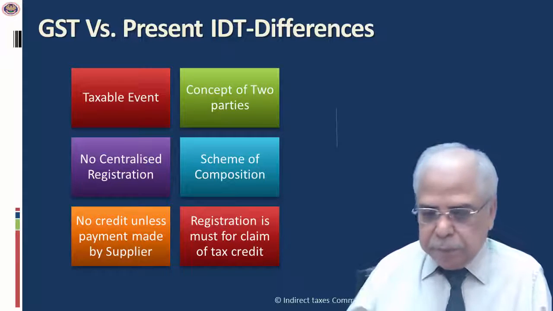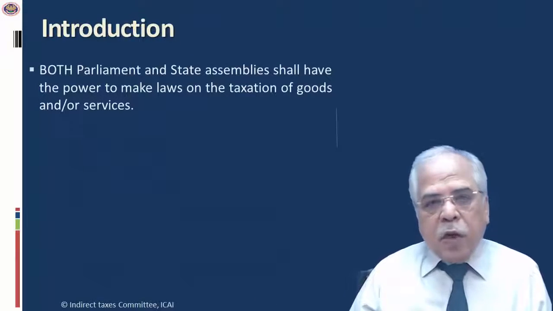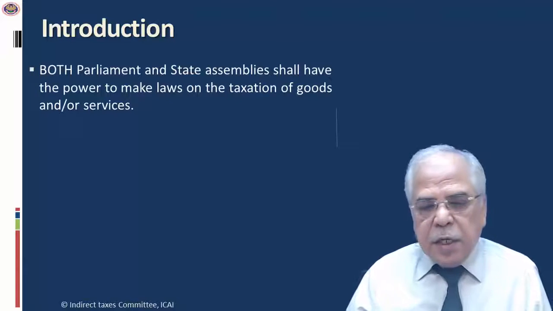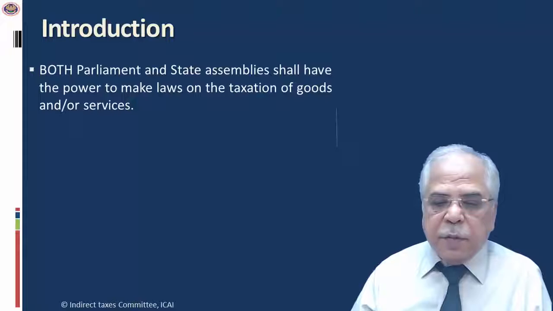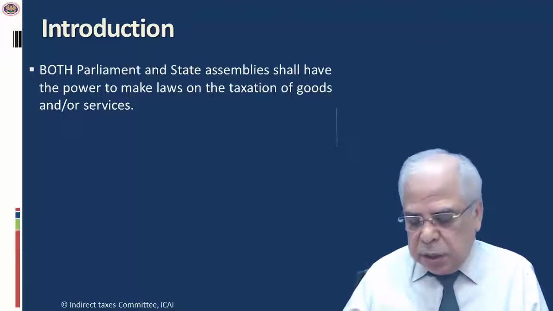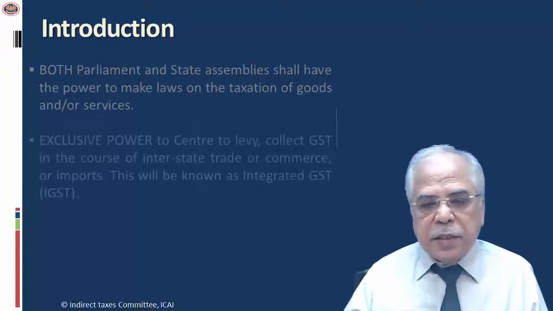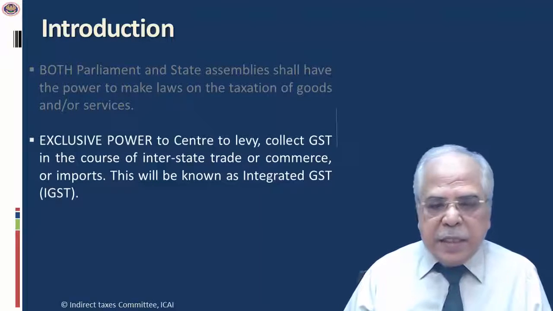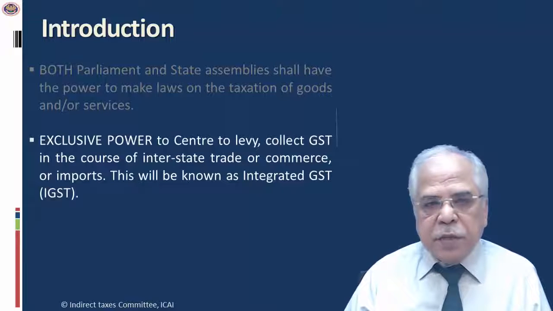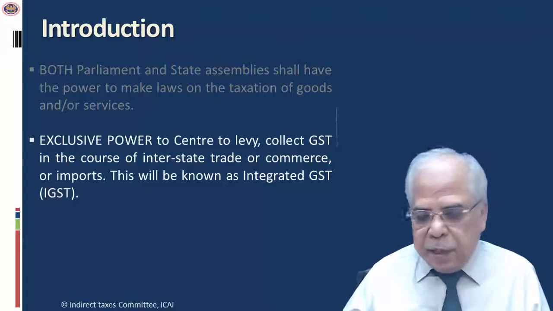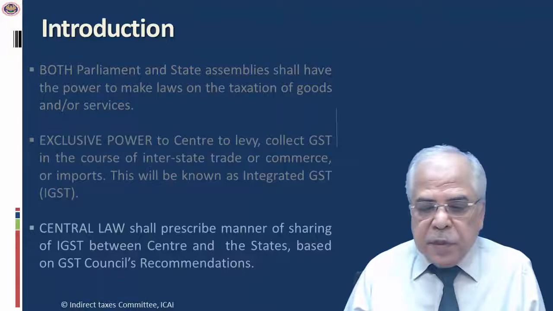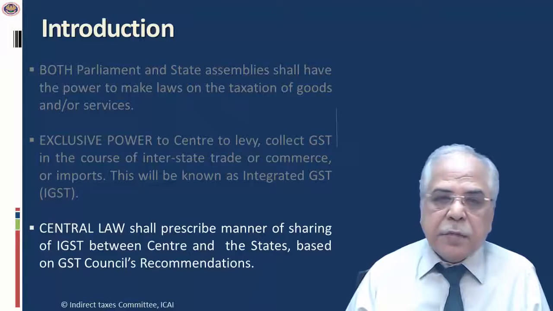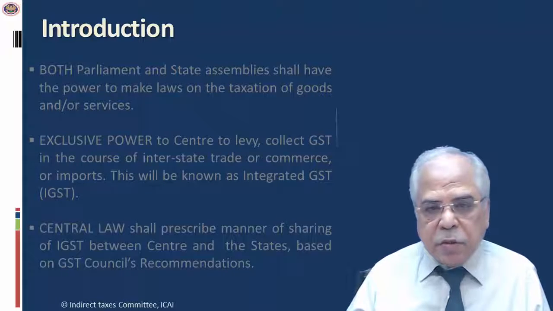Now friends, we will just give you a background with regard to the change in taxable event in the GST. Both Parliament and state assemblies shall have the power to make laws on taxation of goods and supplies. Exclusive power has been given to the central government to collect tax on IGST, and then it has to be shared between the center and the state as recommended by the GST Council. Central law shall provide the manner of sharing of GST between center and state based on GST Council recommendation, as I told you earlier.